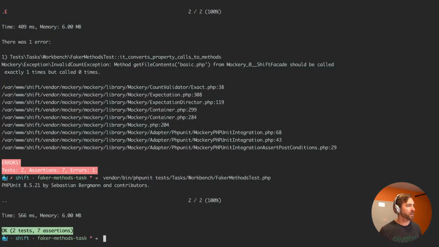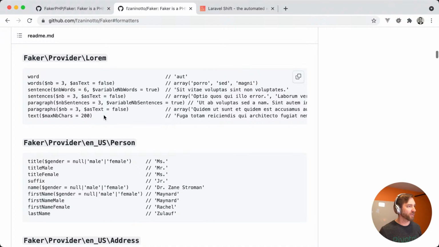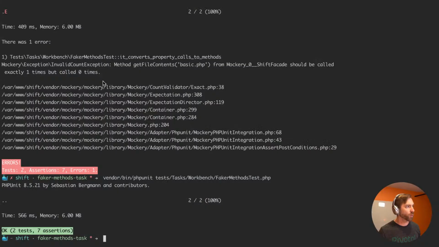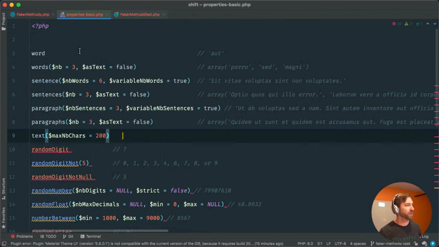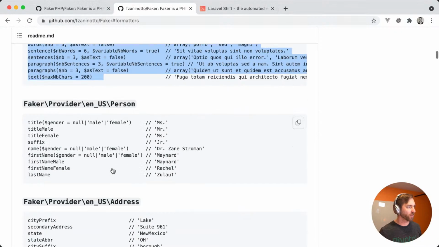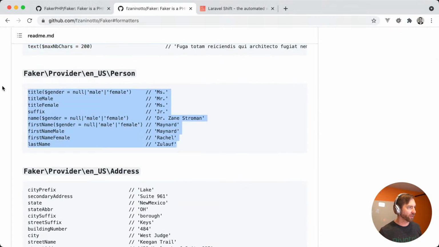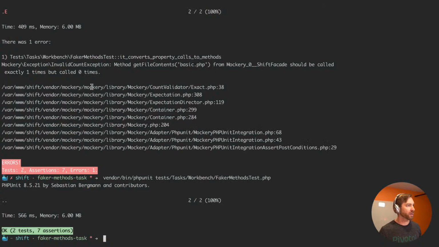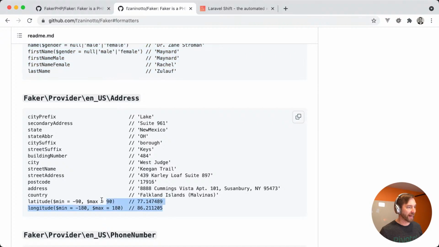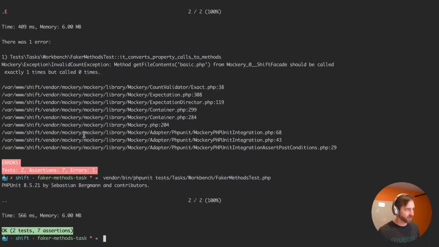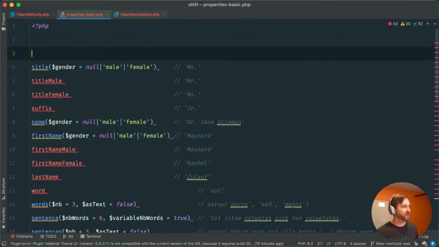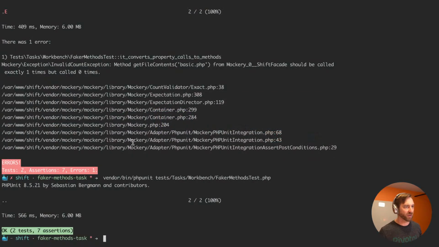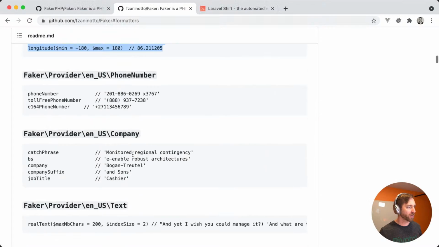It's a little annoying, but let's copy a few of these. I'm not going to copy every single one on the page. I can do that off stream. Let me just get a fair amount of these and we'll go from there. And again, I don't even know if all these can be called in a property-esque kind of way, but it doesn't hurt to have more, I don't think.